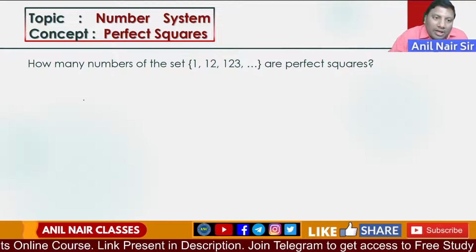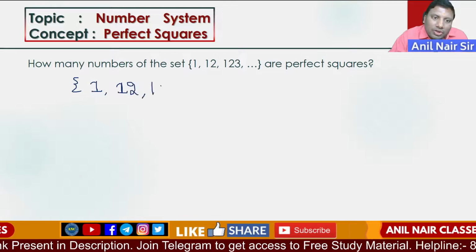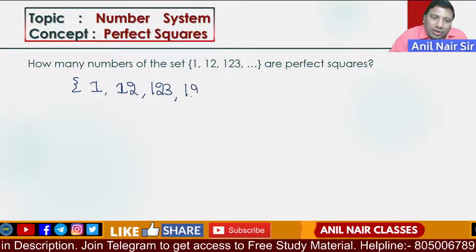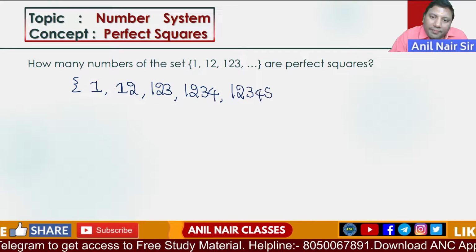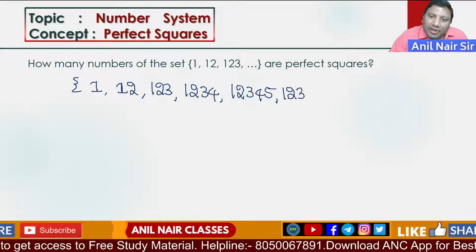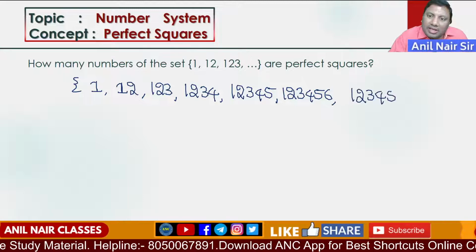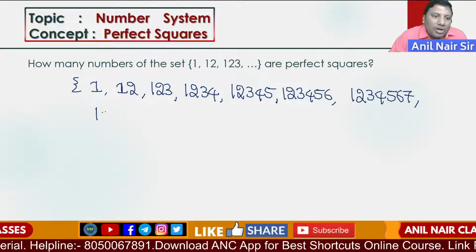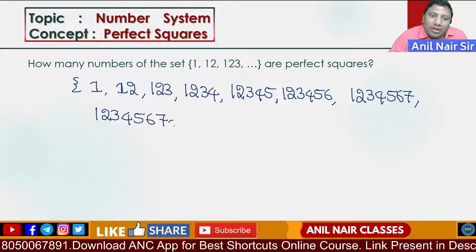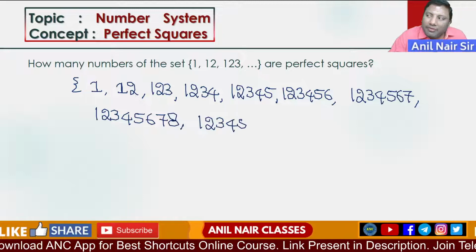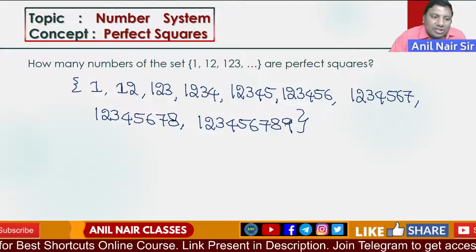Second one. How many numbers in the set 1, 1 2, 1 2 3, 1 2 3 4 are perfect squares? This pattern continues: 1 2 3 4 5, 1 2 3 4 5 6, 1 2 3 4 5 6 7, 1 2 3 4 5 6 7 8, till 1 2 3 4 5 6 7 8 9. How many elements in the set are perfect squares?